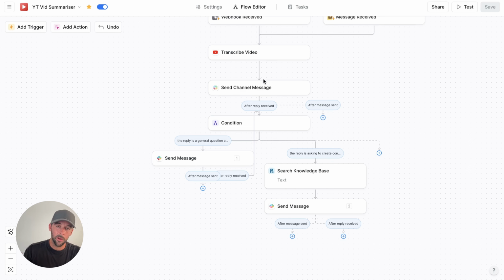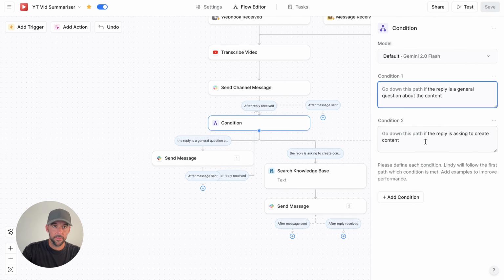But sometimes as well, once I've dived deeper into the content, maybe I want it to draft me a newsletter draft or a LinkedIn post draft based off of what I've just learned from the content. So we need a condition block here after a reply is received with two paths.